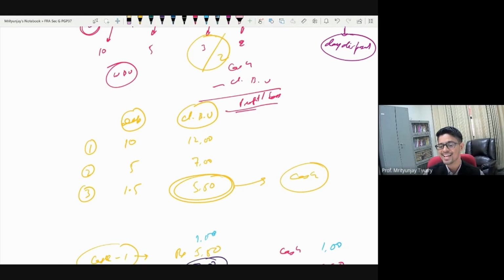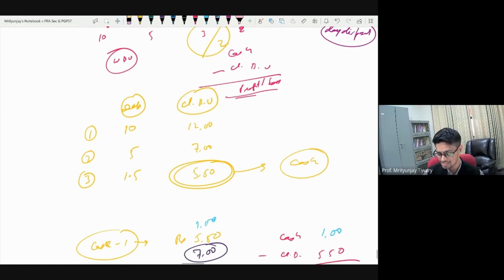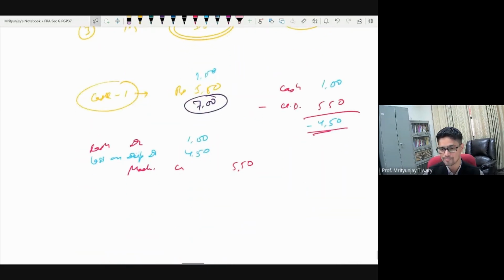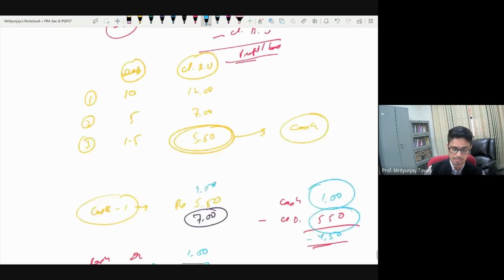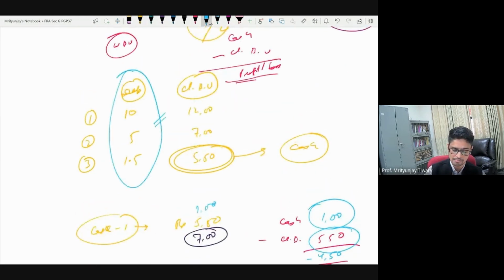Hopefully she'll send it. And the last thing we discussed is what do you do when you discard the asset. When you discard, just compare the asset, what was the asset worth and what was it sold for. That is the difference of loss or profit. What the asset was worth, to find that out we need to subtract the depreciation. So far, as simple as that. Okay, we will see you all in the next class.